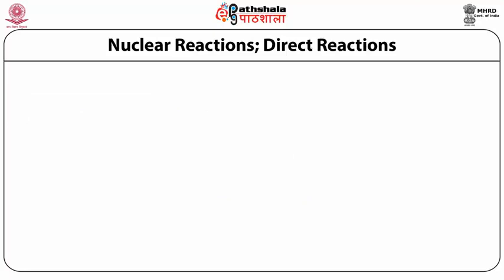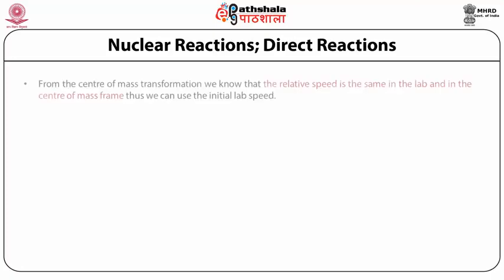Nuclear reactions, direct reactions. From the center of mass transformation, we know that the relative speed is the same in the lab and in the center of mass frame. Thus, we can use the initial lab speed. So from the kinematics of nuclear reactions, we know that the relative speed is the same whether we get it in the center of mass frame or in the lab frame.